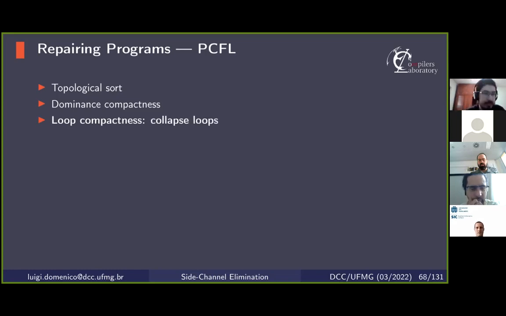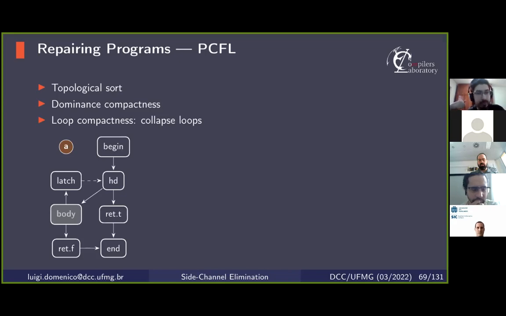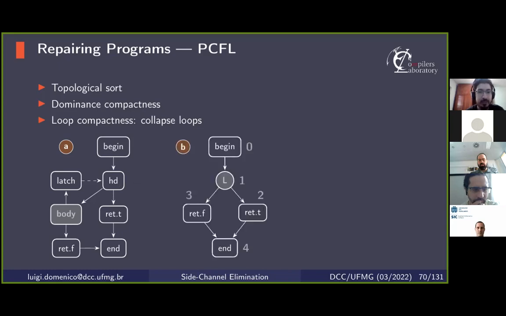So let's see an example. This is the contraflow graph that I showed before of the comparison system, and block body is tainted. The first thing that we do, as I said, is to collapse the loop formed by body, latch, and header into a single node. And we consider the loop node as tainted, because the loop has at least one exiting block that is tainted.